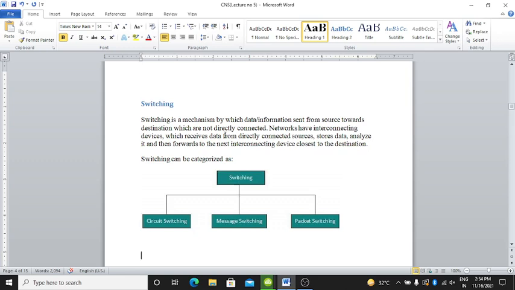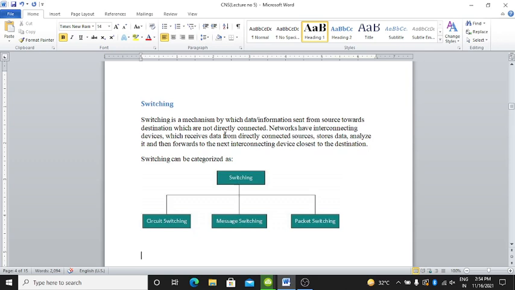What exactly happens in switching? Here data information is sent from the source towards the destination, which are not directly connected.